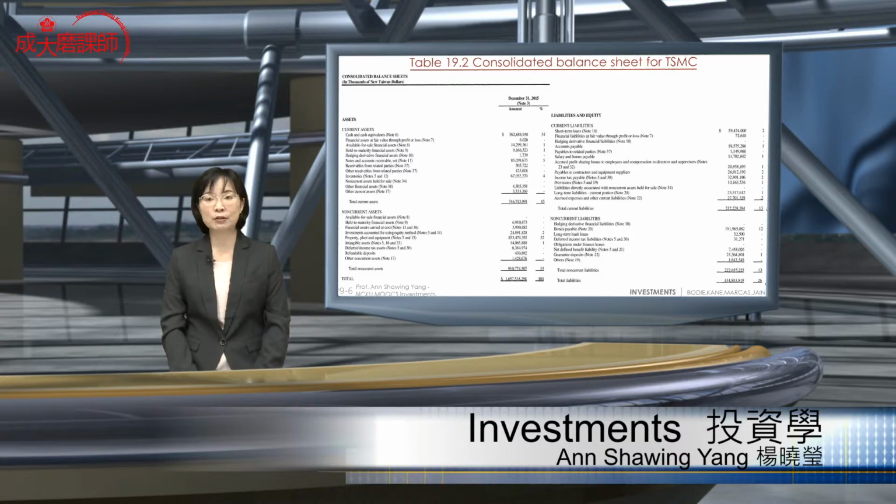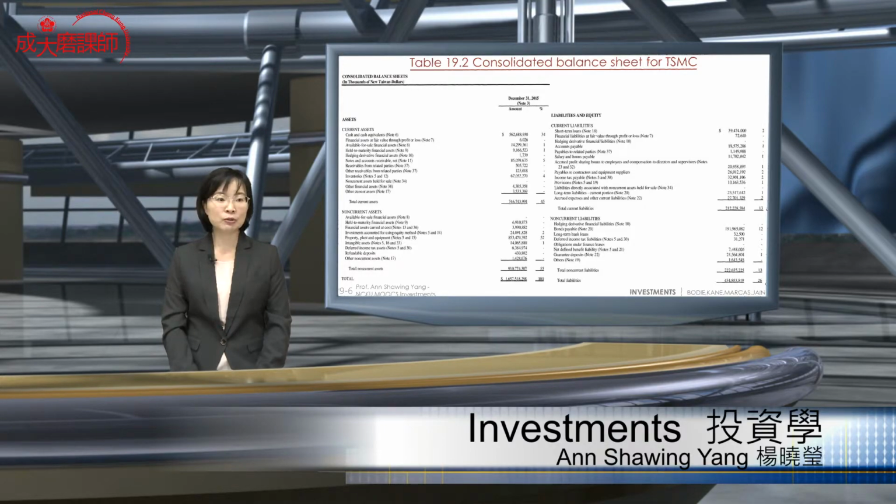For a manufacturing firm like TSMC, they will also be interested in investing in other firms. And then we have held to maturity financial assets, which we will guess will be bonds. Then hedged derivative financial assets.